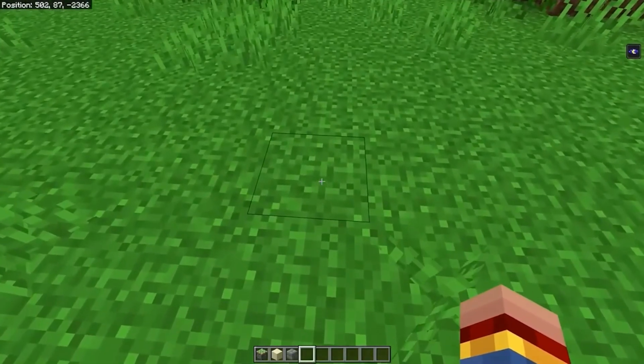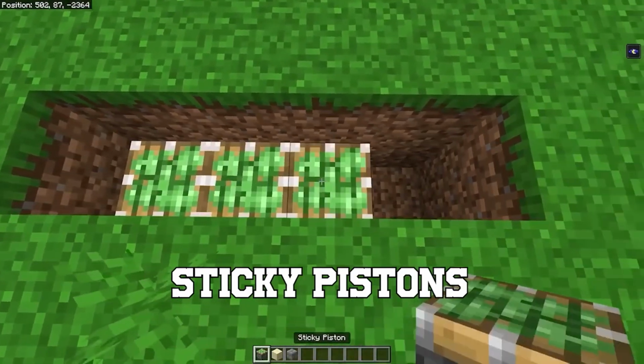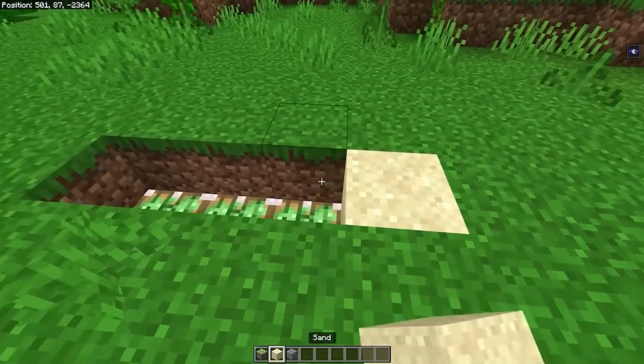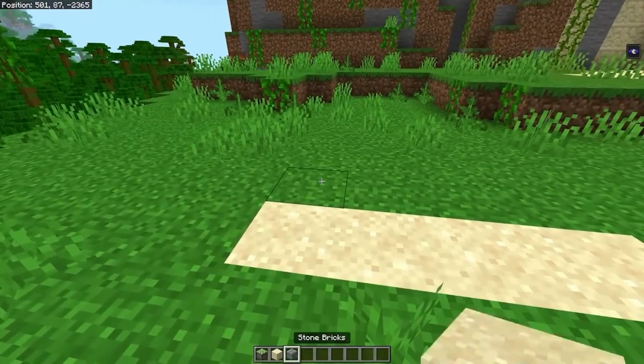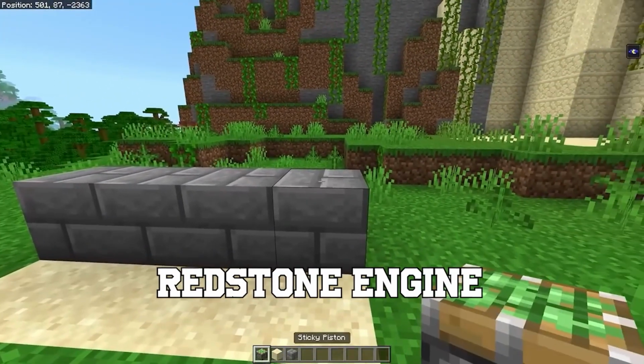First, dig a 4-block long, 2-block deep trench, and at the bottom, place 4 sticky pistons facing upward. Above each sticky piston, place a sand block, and that is where your kelp will grow. Now you have to build the brain of the farm, which is the redstone engine.